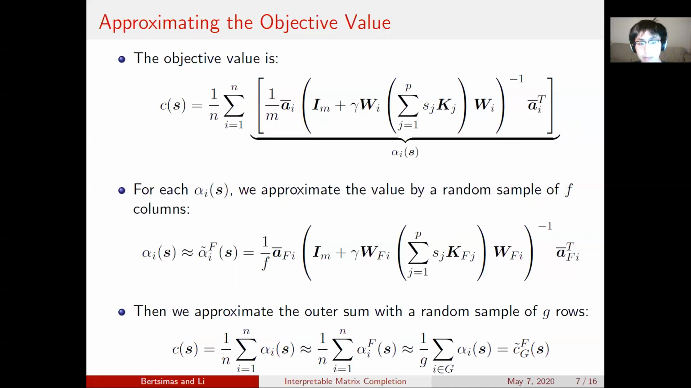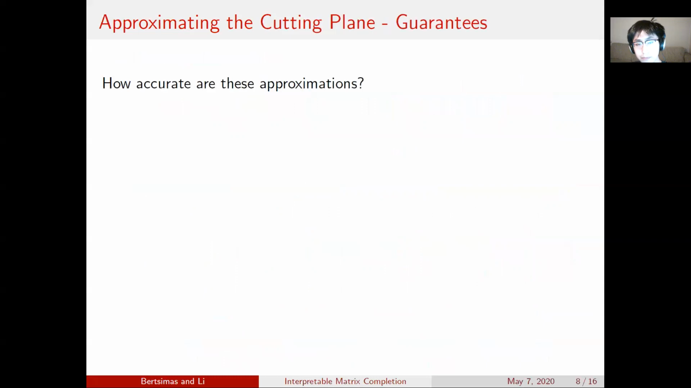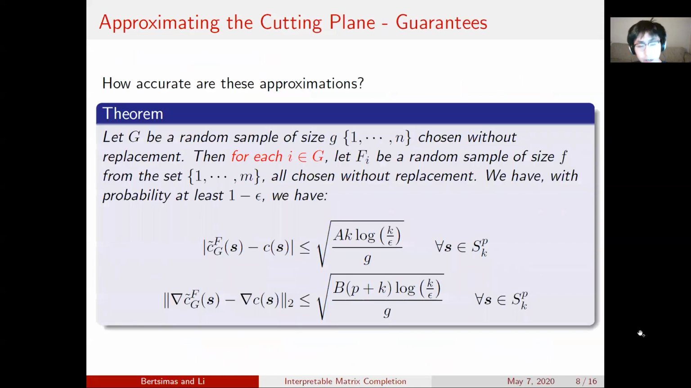The problem is, is this approximation good? And it turns out if we are careful with how we do our sampling, then those approximations are indeed good. Specifically, we need to sample the rows first, and for each row, sample an independent sample of the columns. And under such condition, then with high probability, our estimate of the cost function and its derivative is very close to the true value.